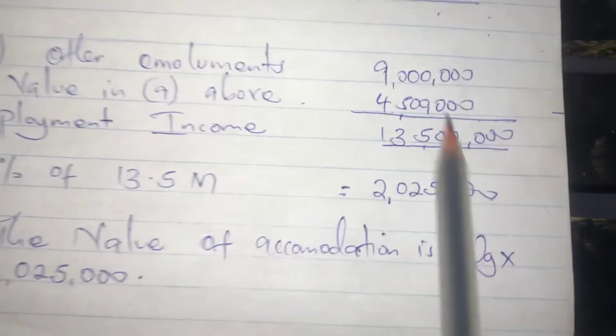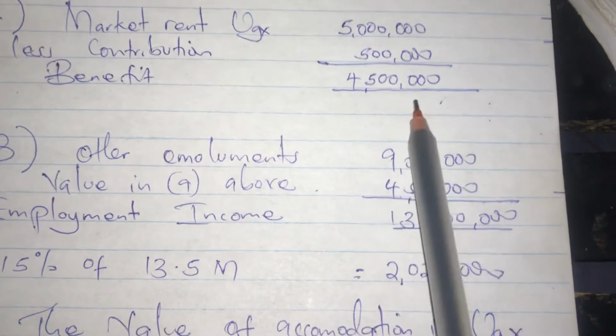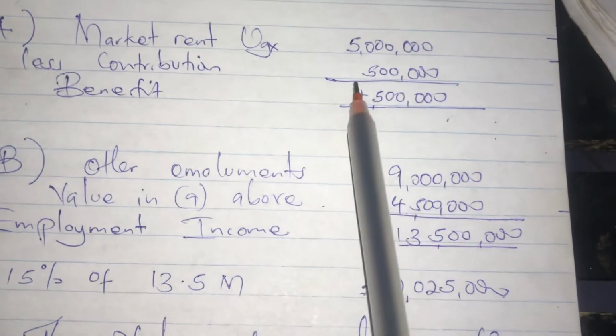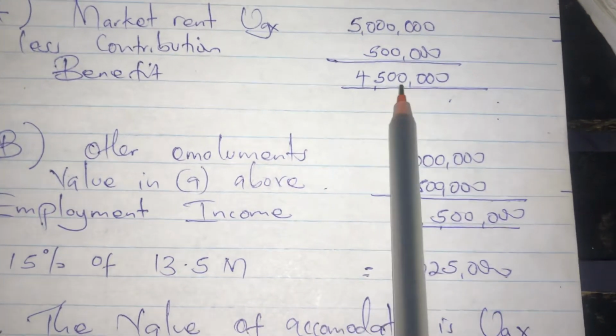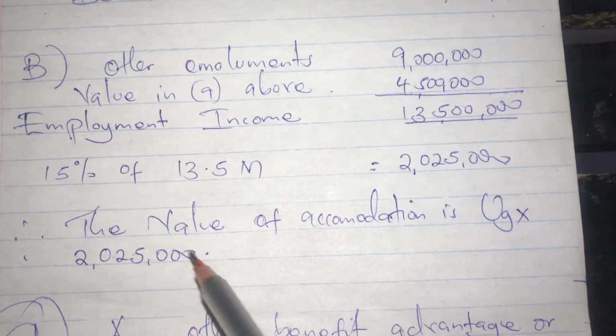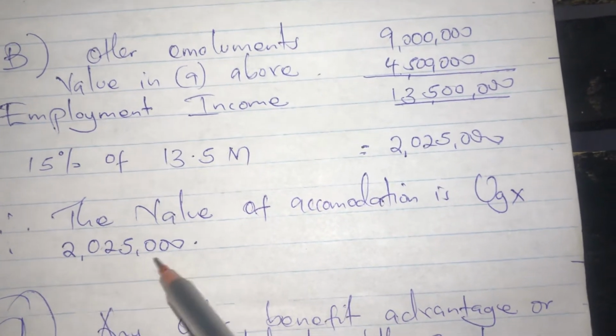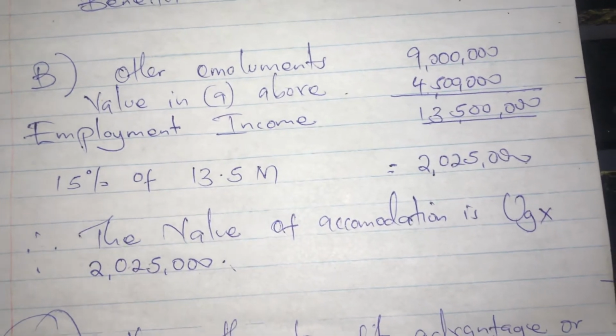But we said we compare the two to see the lesser. The lesser is what we take as the value of accommodation. When you compare 4.5M and 2M, 2M is lesser than this. So we take this. So the value of the accommodation is UGX 2,025,000. That is the value of accommodation.